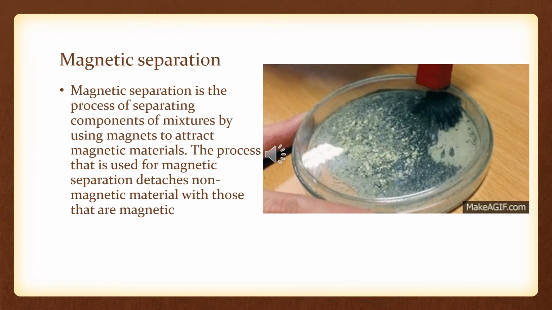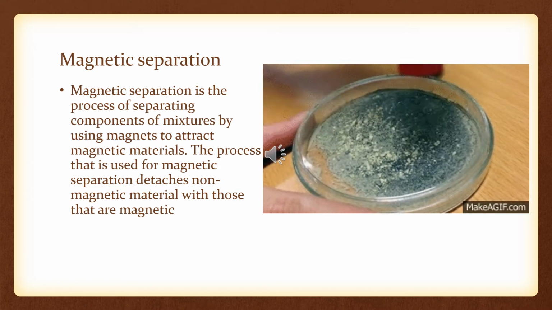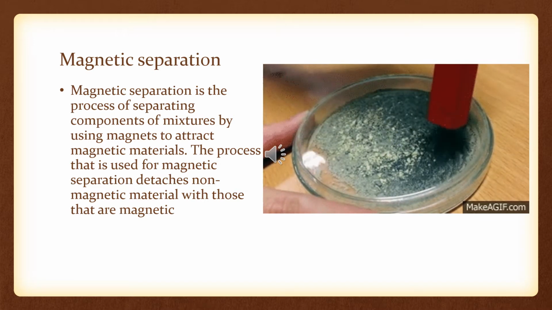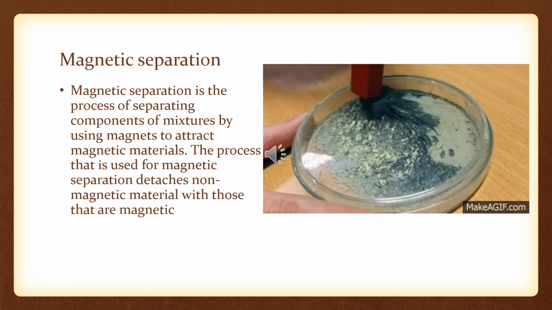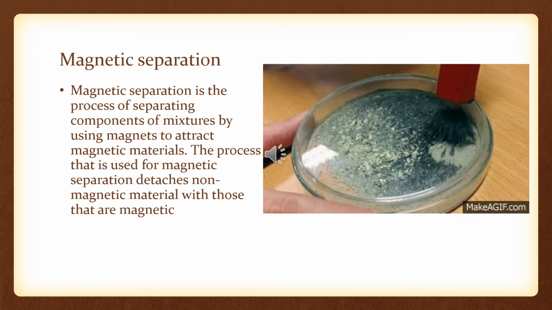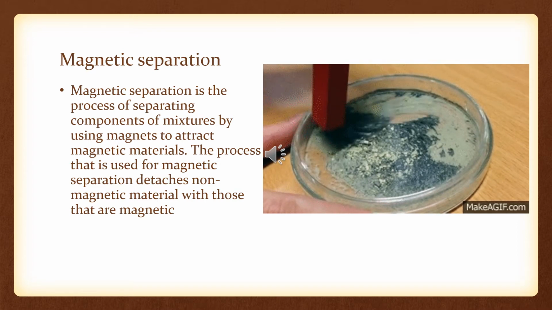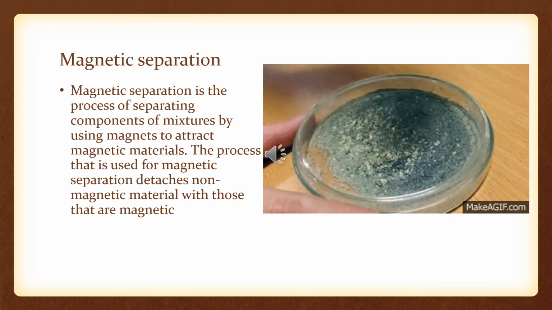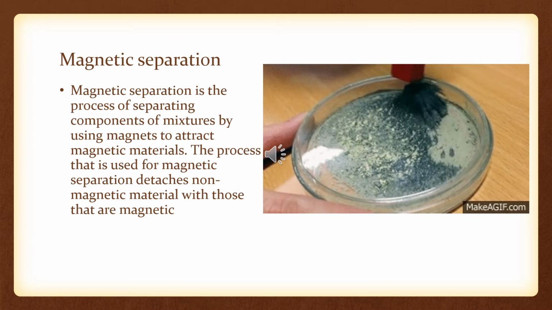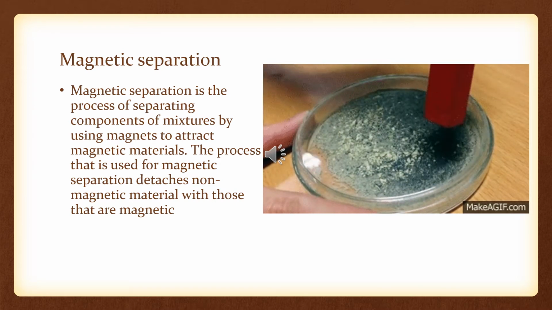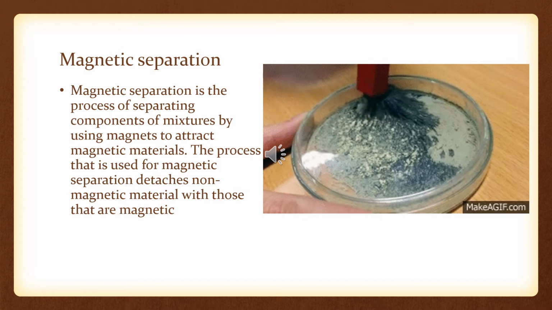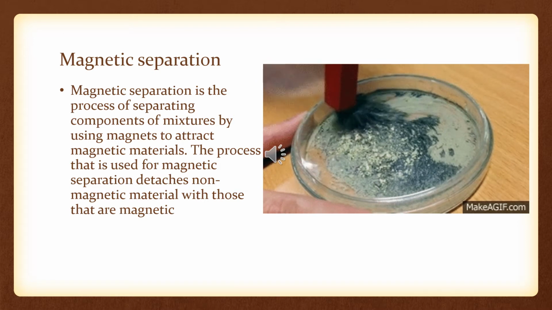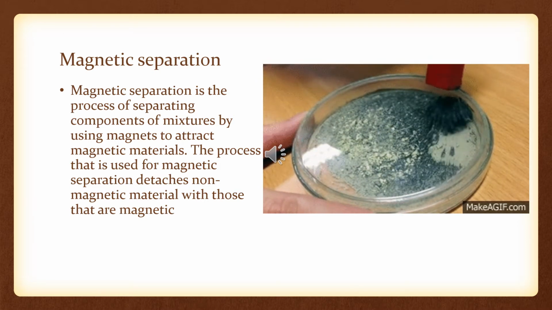Again, this is something I don't need to explain at length, because magnetic separation, you all have played with magnets and you know how magnetic materials behave when they are brought near a magnet. So I don't need to explain it, but what you have to do by yourself is find the magnetic materials. An assignment was provided to you: what are the substances which are magnetic materials? You know iron, but what are other substances which are magnetic? Find them out.